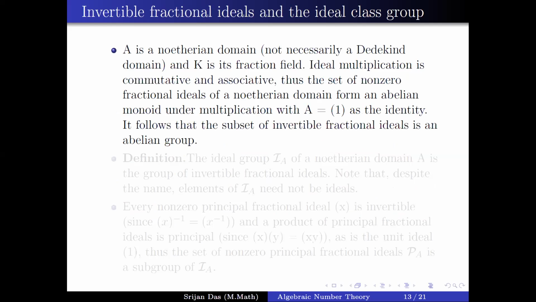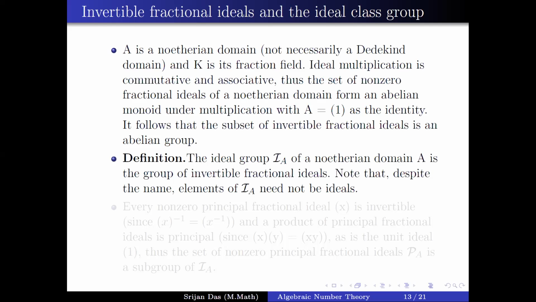Now assume A is a Noetherian domain, not necessarily a Dedekind domain, and K is its fraction field. Now ideal multiplication, you can easily check, is commutative and associative. The set of non-zero fractional ideals of a Noetherian domain forms an abelian monoid under the multiplication with the identity ideal. So it follows that the subset of invertible fractional ideals is an abelian group.